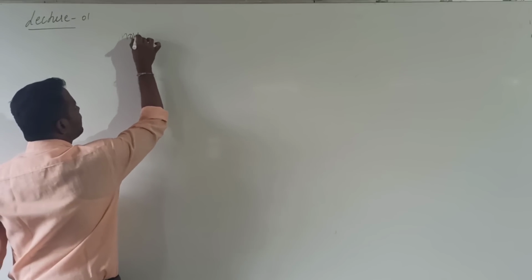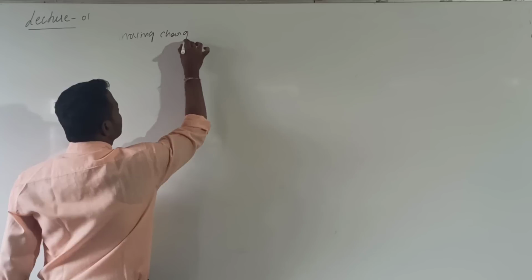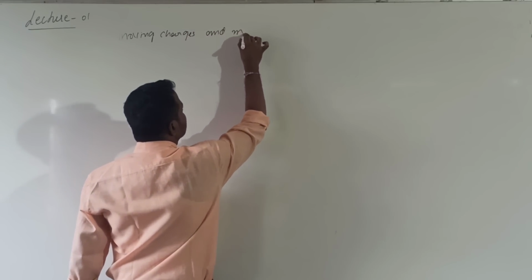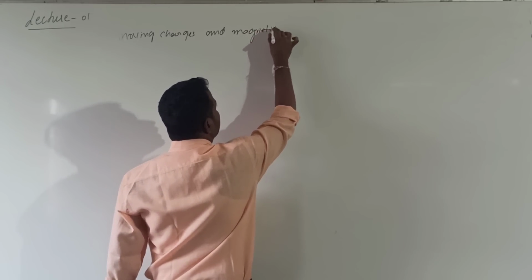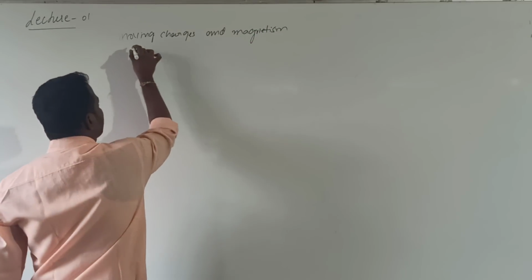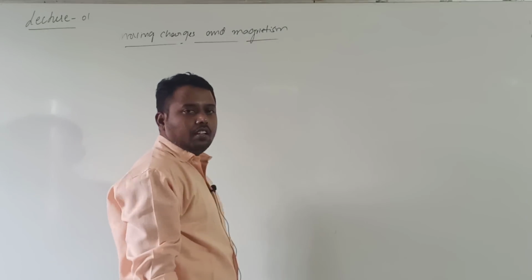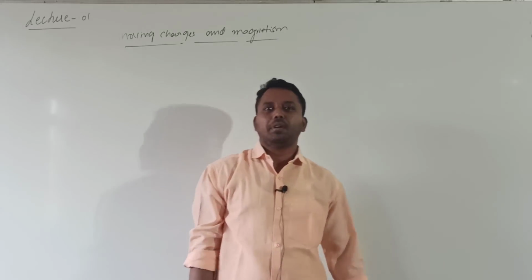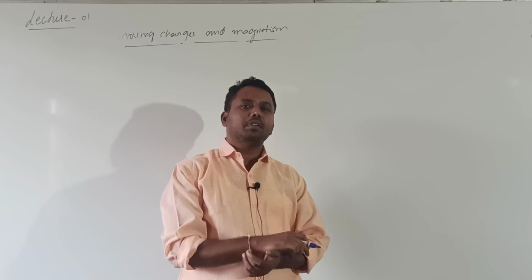The chapter name is moving charges and magnetism. This chapter is very important from the subjective point of view. We can expect around 10 marks from this chapter in the board examination.